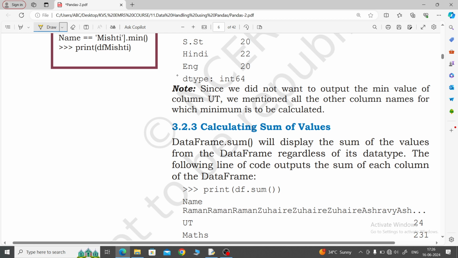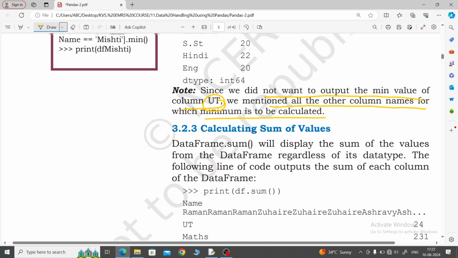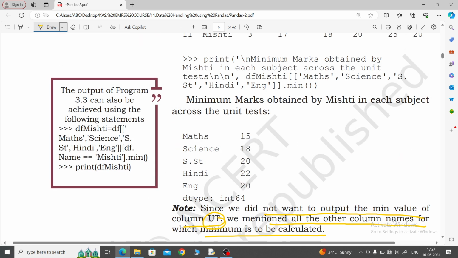Now in the note section, if we do not want the mean value of the UT columns, then we mention all the other column names for which the mean is to be calculated. If you do not want to mention it, just like here UT2 is also not mentioned, so for any UT values you have to mention all the column names. Look here, all the column names are mentioned, then afterwards dot mean. These are multiple columns, so that is why two list brackets are required, because a single list takes only one column.